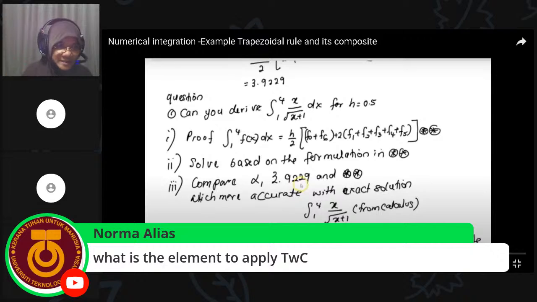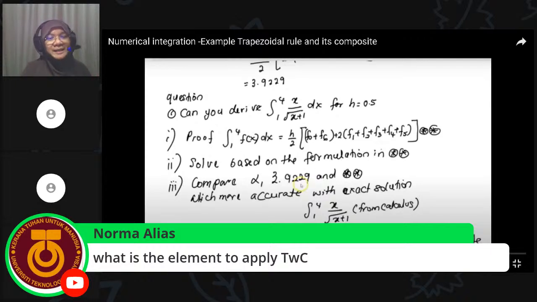You need to focus. The first is: use any size of interval h. h is the size of the interval, any size. You can use 0.1, 0.2, 0.25, 0.5, whatever. Whether n, the number of intervals, is odd or even, you can apply the trapezoidal rule. There is no restriction, it is very simple.